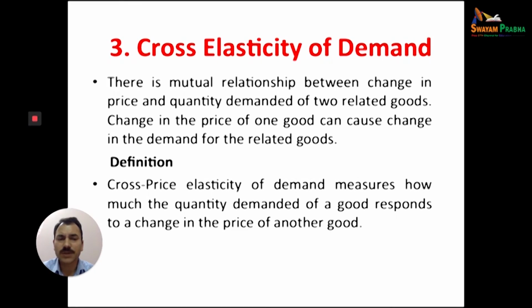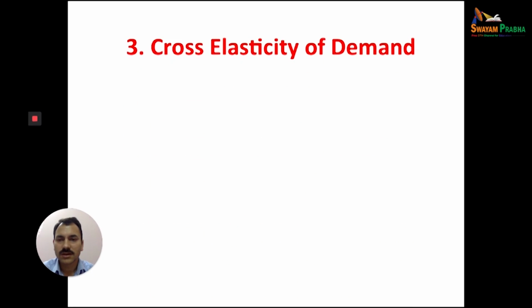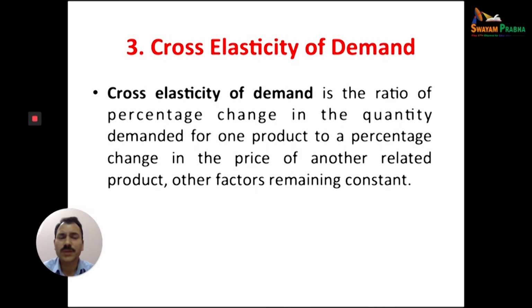Cross price elasticity of demand measures how much the quantity demanded of a good responds to a change in the price of another good. Cross elasticity of demand is the ratio of the percentage change in the quantity demanded of one product to the percentage change in the price of another related product, if other factors remain constant. Here we have to assume that other factors like taste and preference of the consumer, income of the consumer, and other related factors remain constant. There is no change in these factors.